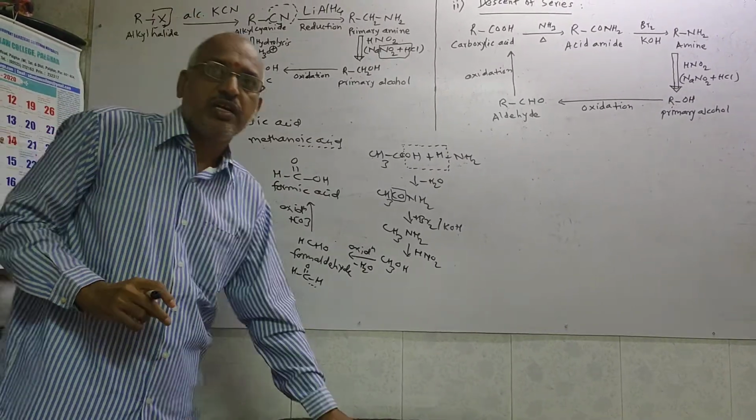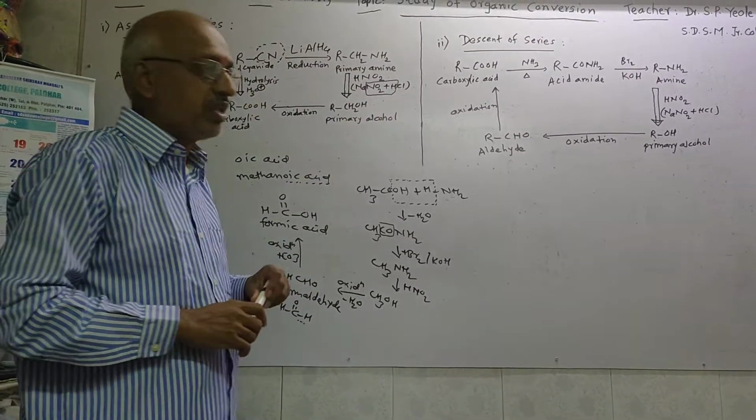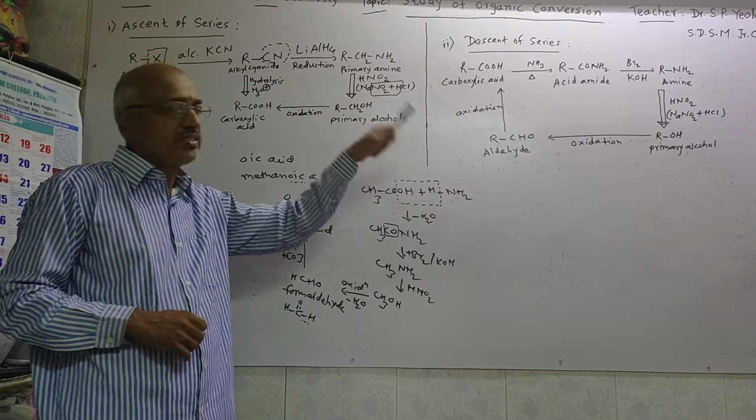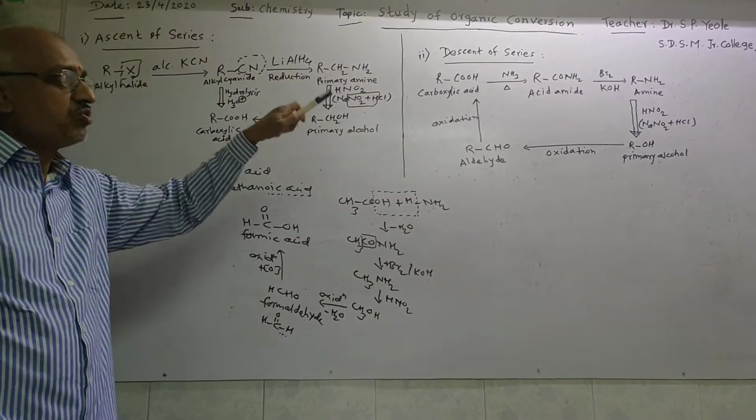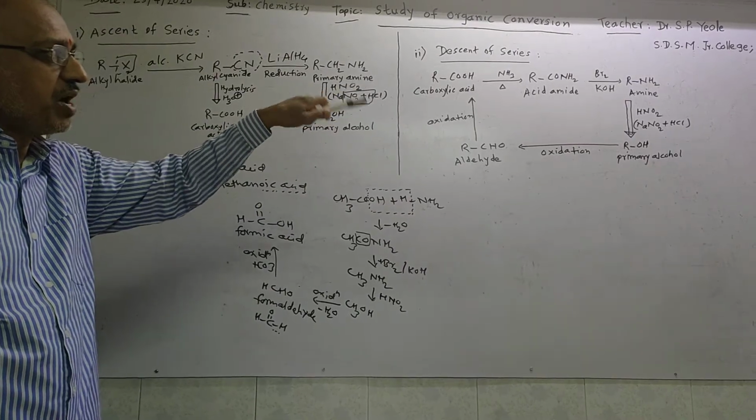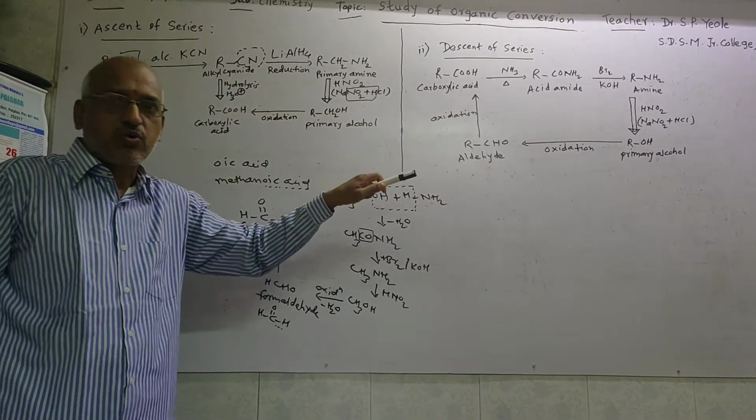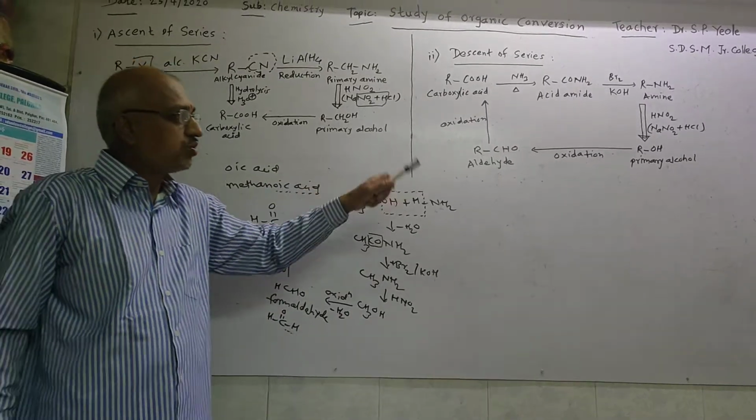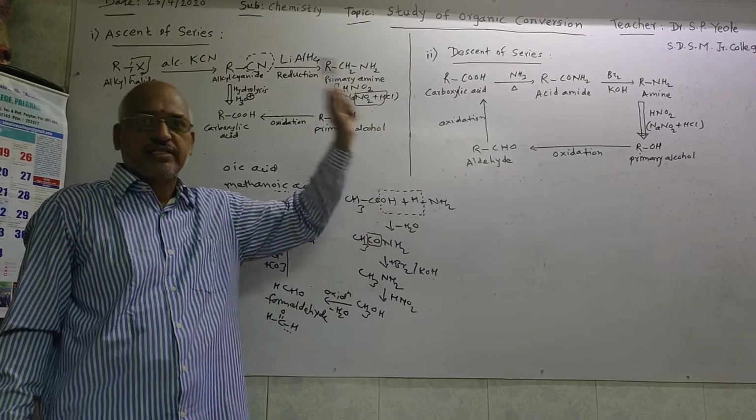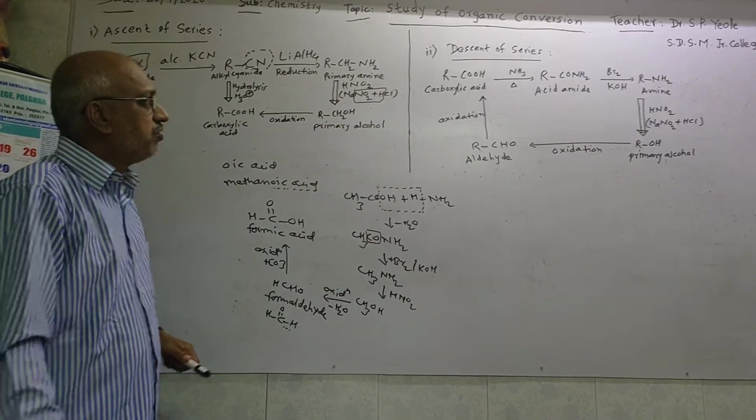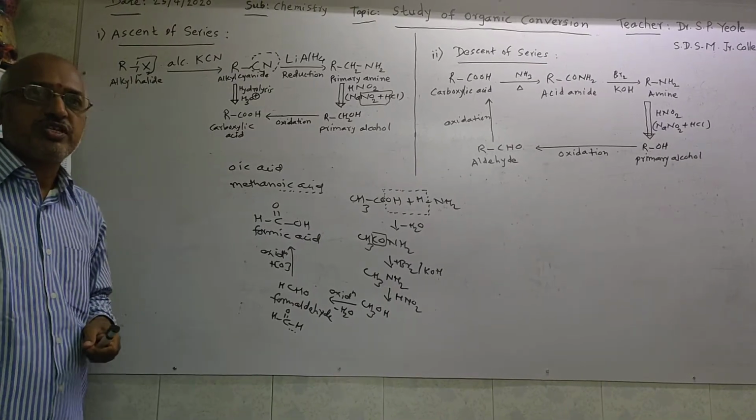So students, in this way we get the descent of the series, in which carboxylic acid undergoes ammonolysis and gives acid amide, which on bromination with KOH gives amine. Then with nitrous acid we get primary alcohol. From primary alcohol by oxidation we get aldehyde, which on further oxidation gives carboxylic acid. So in this way we learned today the ascent of the series as well as the descent of the series.